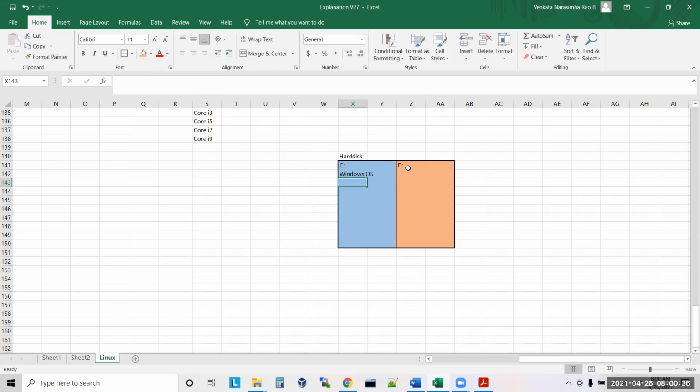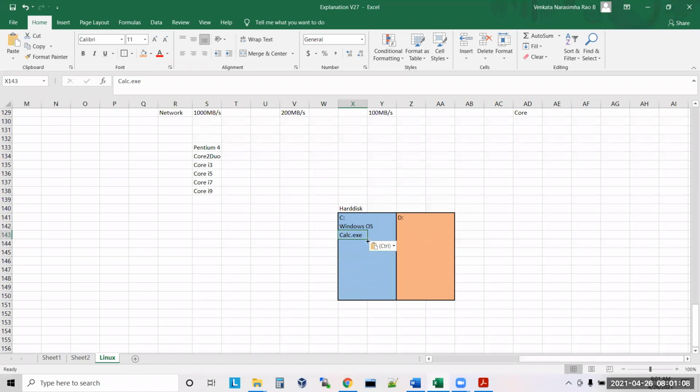When you install Windows OS, some files will be copied. Let's say one of the files, calc.exe, is also copied here. Yes or no? It means your calculator.exe file is now available inside your hard disk. Are you clear, guys? Your .exe file is on your hard disk first.